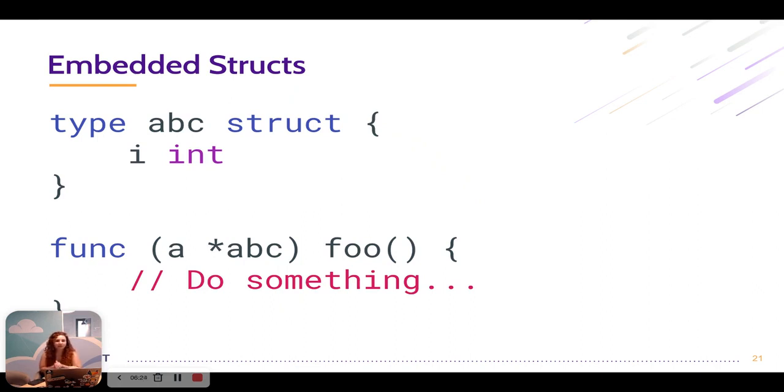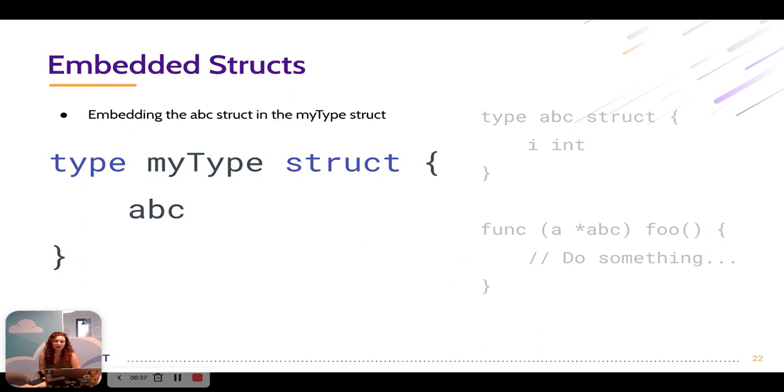Now, this is a very simple example. We have our ABC struct. This ABC struct has one field, I, of type int, and one method, foo. Once again, very simple. Now, in order to embed the ABC struct in another struct, we just need to write the name of the struct in the struct we're embedding it in. So in this case, we're embedding ABC in the myType struct.